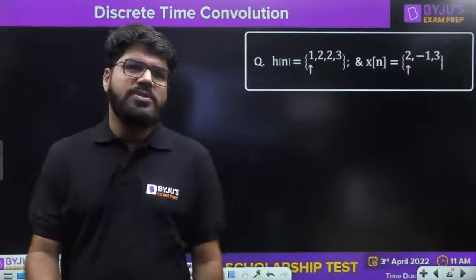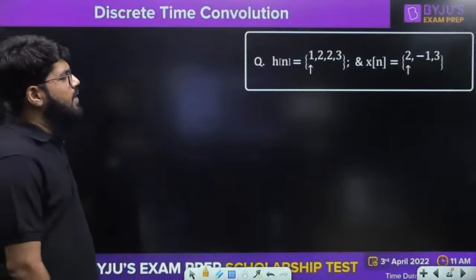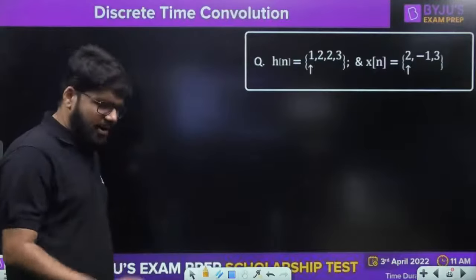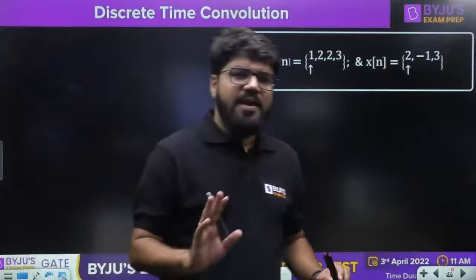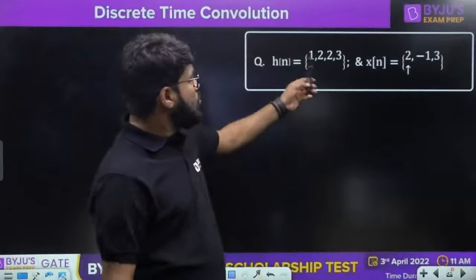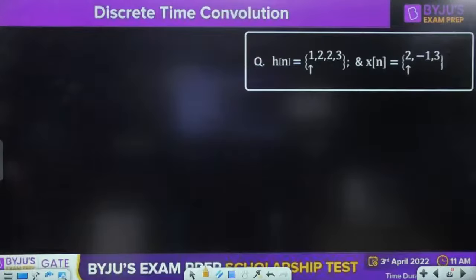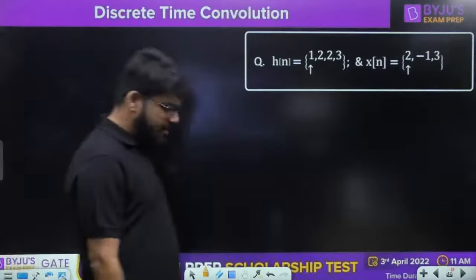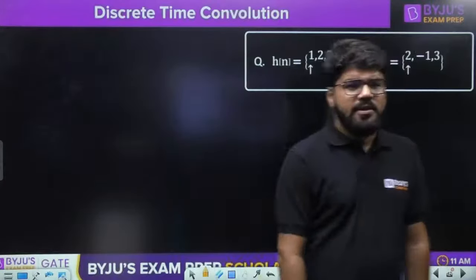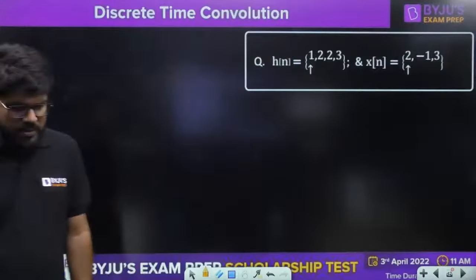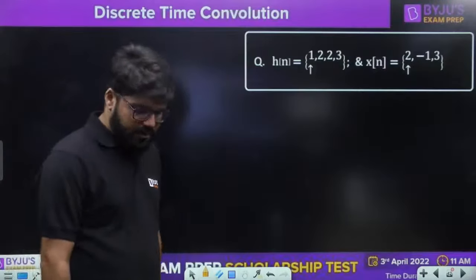So you are given two signals, 1, 2, 2, 3 and 2, minus 1, 3, and I need to find the convolution of it. Very simple, right? 1, 2, 2, 3 and 2, minus 1, 3. Consider these two cases so that we can solve it.